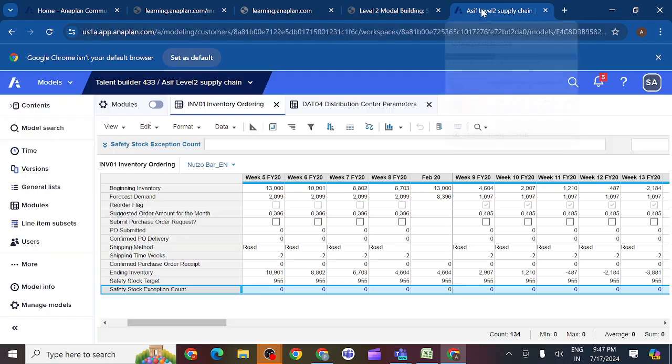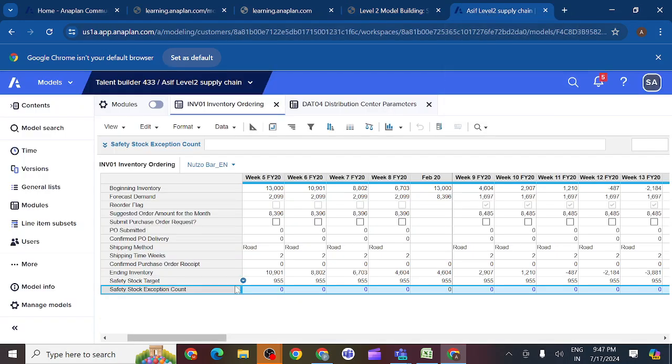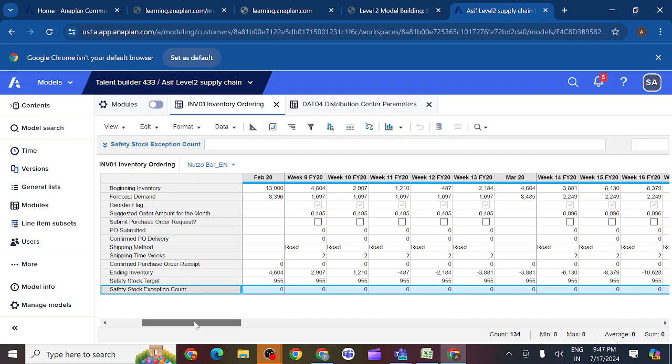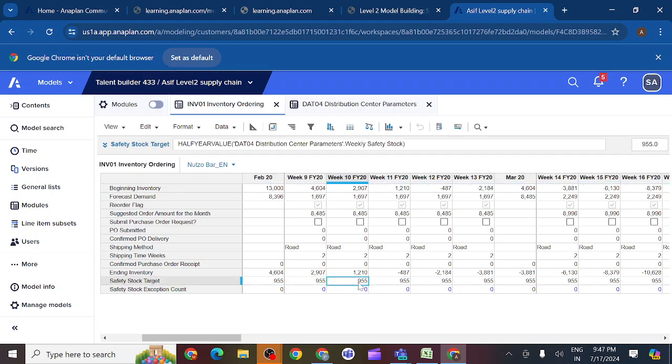So what do we need here? We want the exception condition. So what is our exception condition? You can check. This is the safety stock we should maintain, and we should not fall below the safety stock. Here this is a good thing. Up to week 10 we are properly maintaining the products.